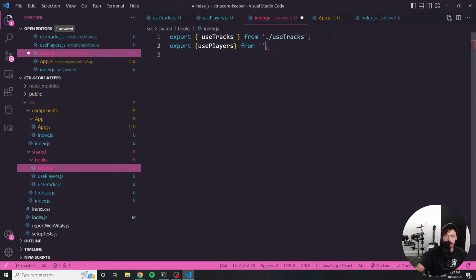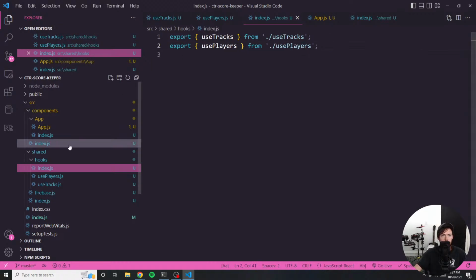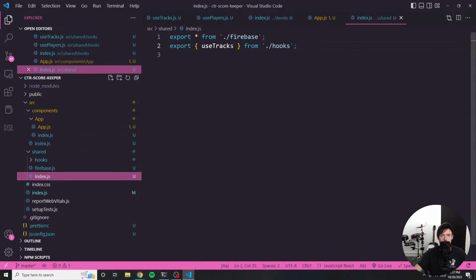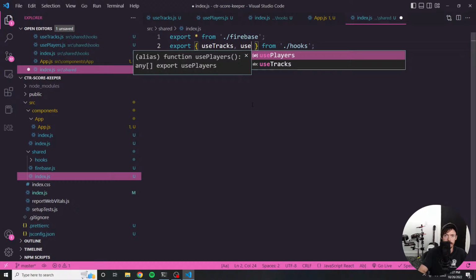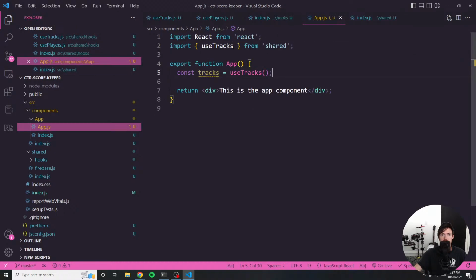Whoops, that was not intentional. There we go. And then one more place to export that is going to be here, and we can just put it in the same line. There we go. And this is why I like to do all of that exporting, because now I can put it in the same line and it, whoops, not useTracks, usePlayers. And it's a little bit cleaner in my opinion.